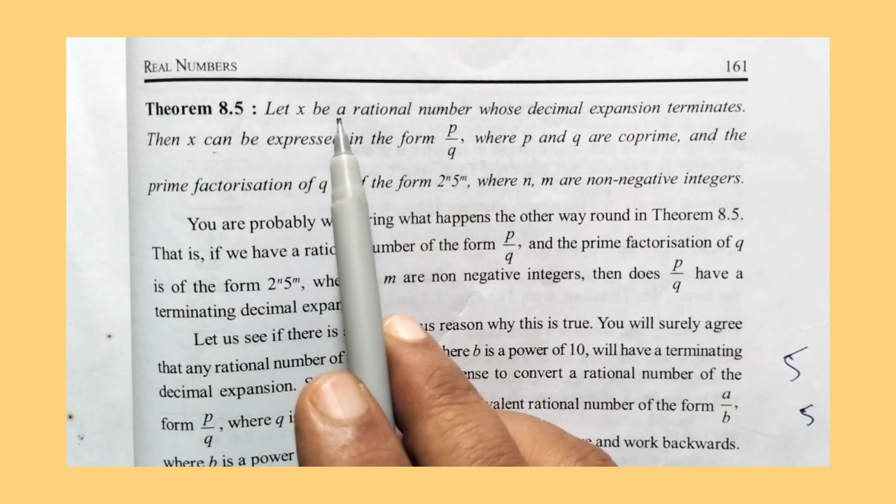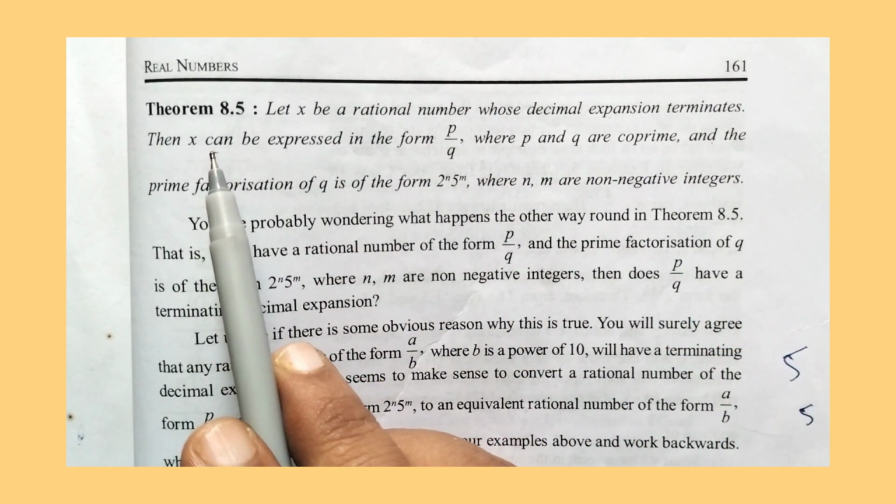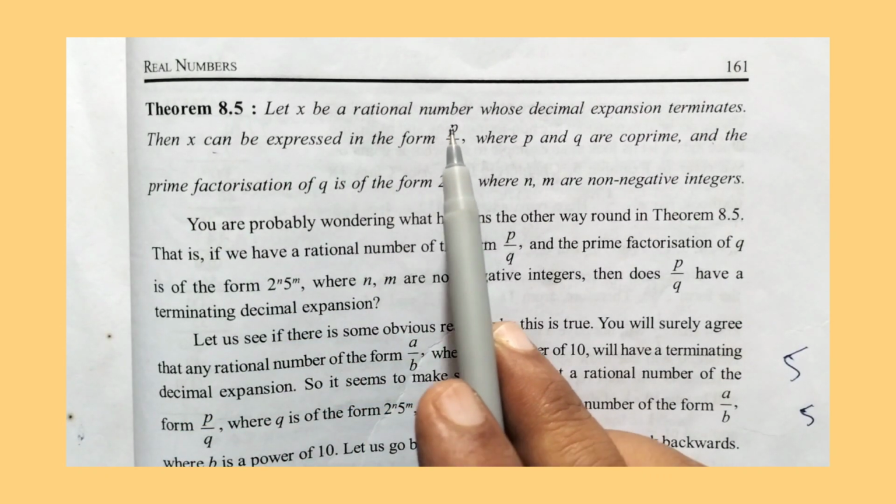Let x be a rational number whose decimal expansion terminates, and then x can be expressed in the form of p by q.